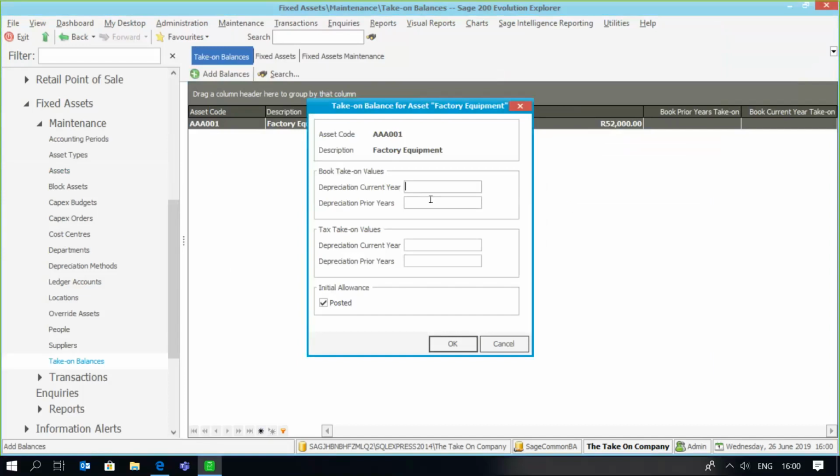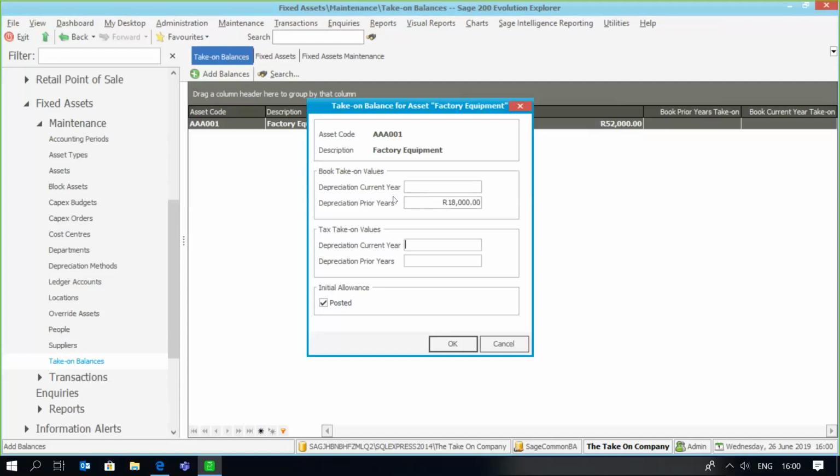So what I'm going to say is that the depreciation value, for example, for prior years was 18,000. Okay. So this is my depreciation calculation from the 1st of January 2016 up until December 2017. So remember that I just happen to be using prior figures. So this figure that you bring as a take on is the depreciation value on the day prior to the first processing period.